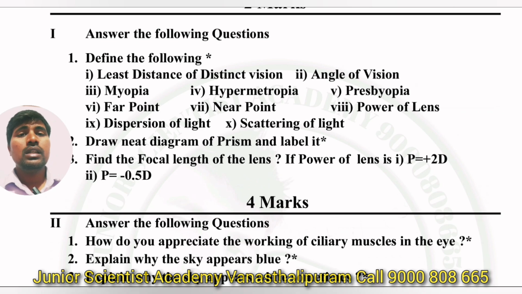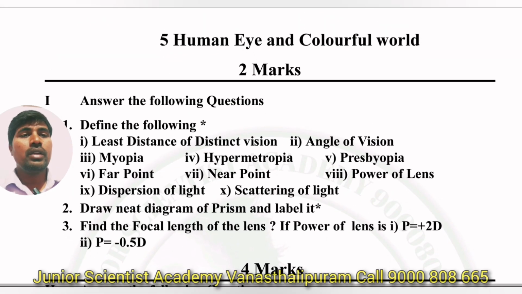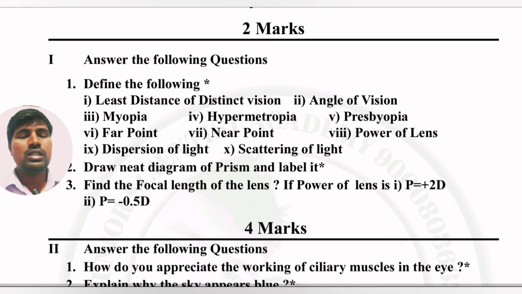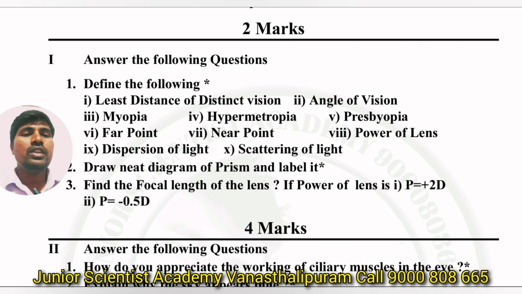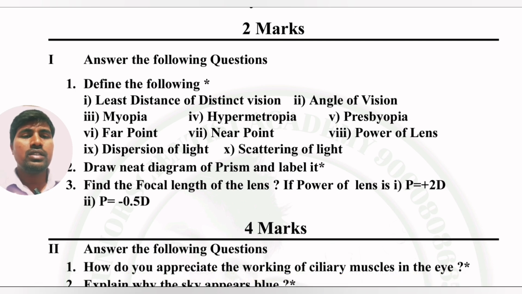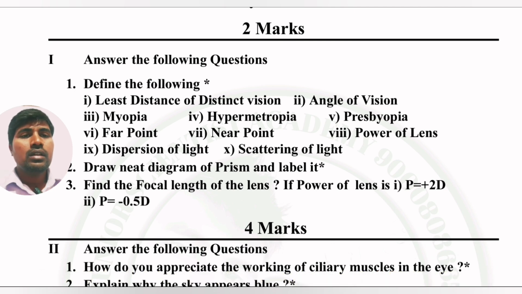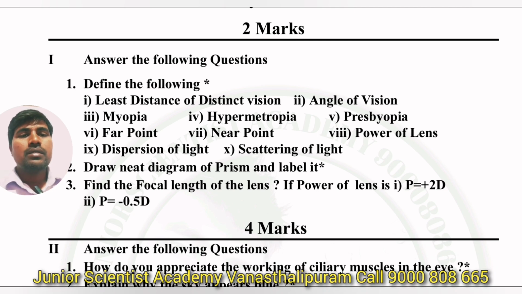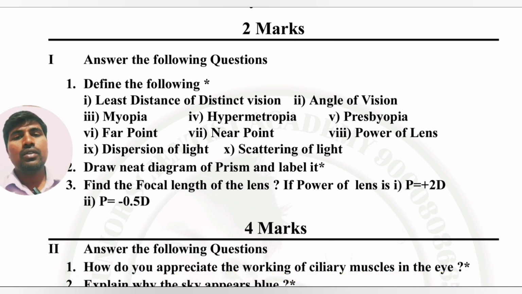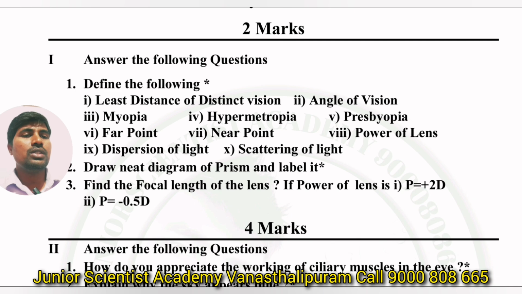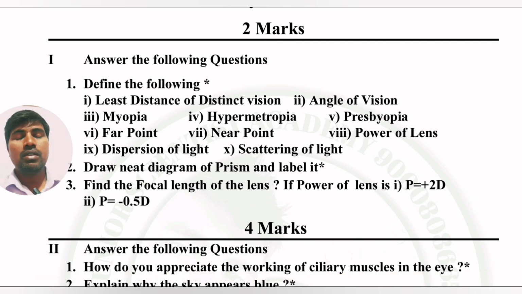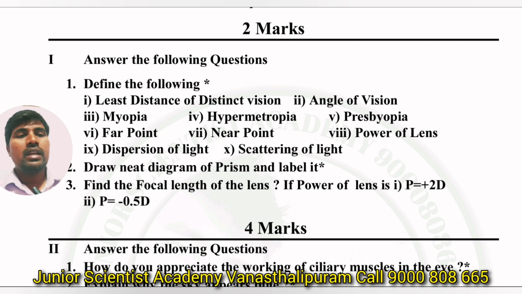Here, the next chapter is Human Eye and Colourful World. 2 marks questions: I am expecting any definition, far point, near point, least distance of distinct vision. The least distance of distinct vision is 25 centimeters and the angle of vision is 60 degrees. So here, far point, near point, power of lens: the reciprocal of focal length is nothing but the power of a lens. P is equal to 1 by f. The SI unit of power of a lens is the diopter. Very important. Next, here scattering of light also.